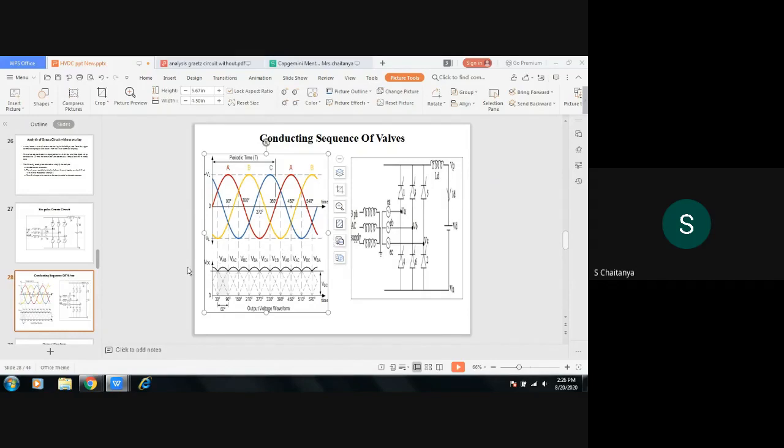Is it clear at what instant of time which phases are conducting and which thyristors are conducting? Is it clear? Any doubts? You should have clarity on at which instant which thyristors are conducting and which phases are in on position. Is it clear? Any doubts?